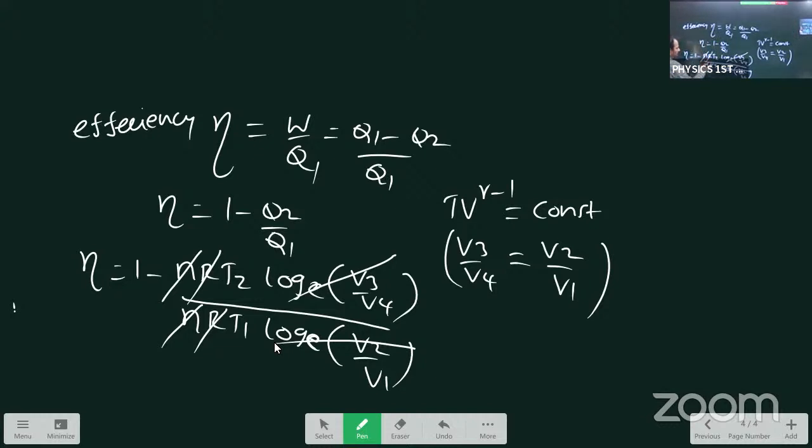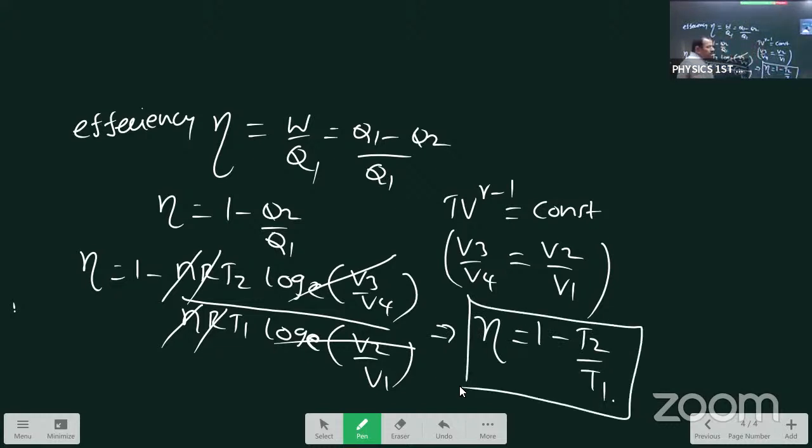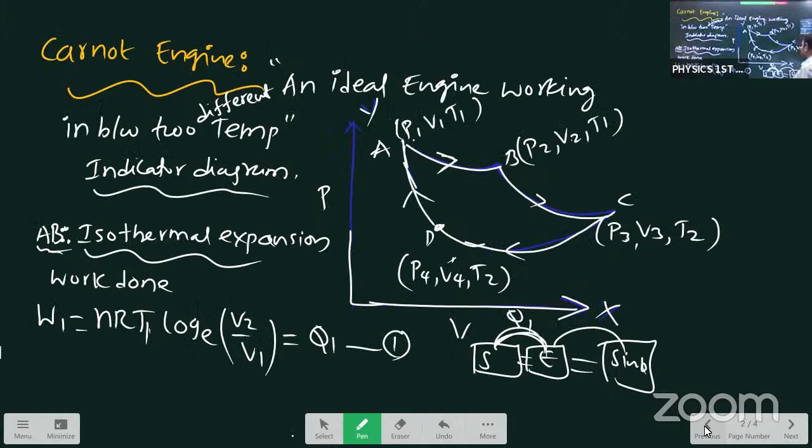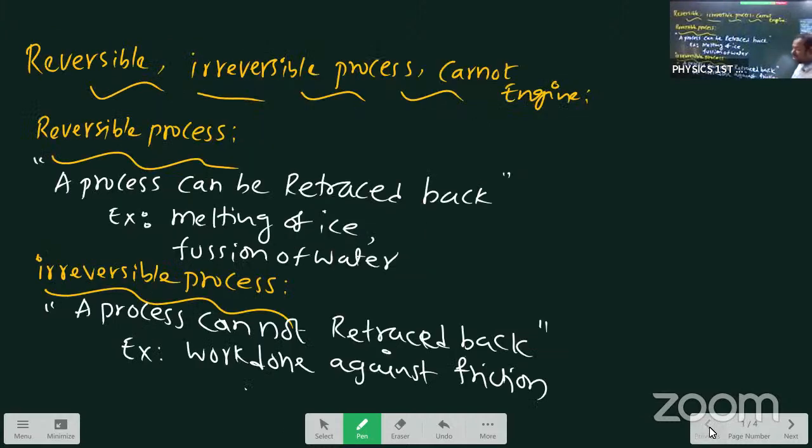So nR by nR cancel. What is the remaining step? Eta equals 1 minus T2 by T1. This is the derivation of the efficiency of the Carnot engine. So eta equals 1 minus T2 by T1. This is the long derivation part for the Carnot engine with reversible, irreversible.